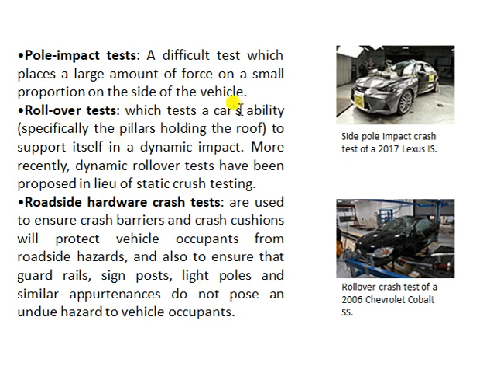Now next is the rollover test. Rollover test is basically, suppose you're taking a very sharp corner, or riding on a banked road, so the vehicle is tilted to one side and there are chances that the vehicle may overturn. Your vehicle may overturn in this manner.